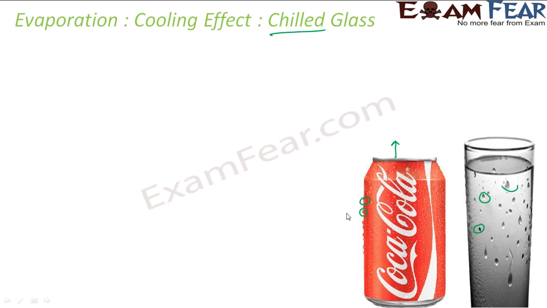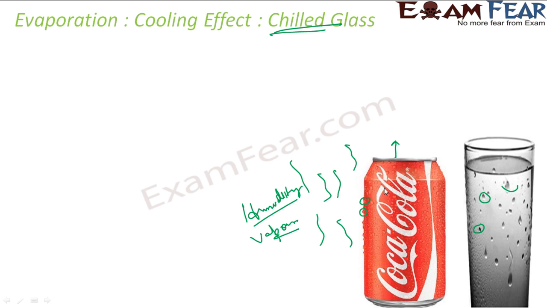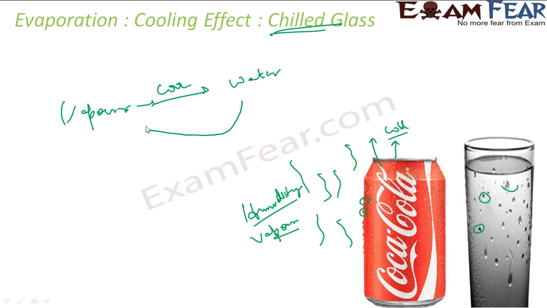Now we have told that the atmosphere has something called humidity. Humidity is nothing but vapors in the air. So we already have vapors here in the atmosphere. Now when it comes in contact with the chilled glass or chilled cold drink, which is very cold, right? So you take vapor, and when you cool it, what will you get? You will get water, right? Because when you heat water, you get vapor.